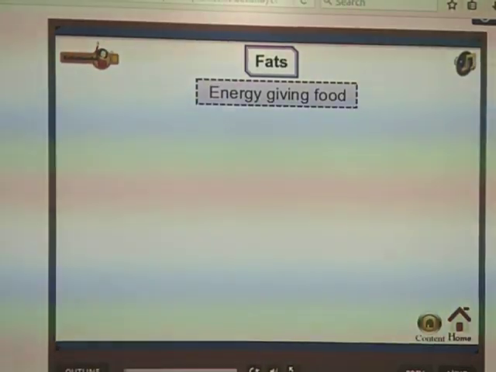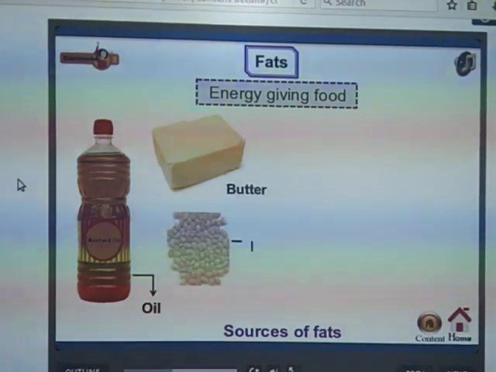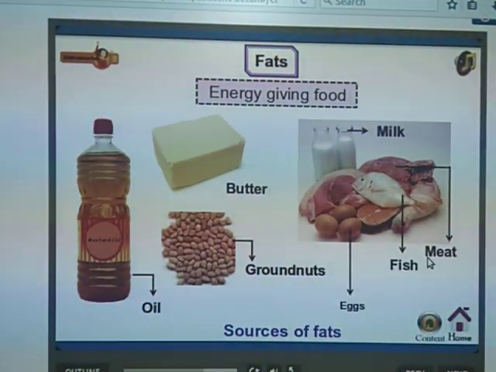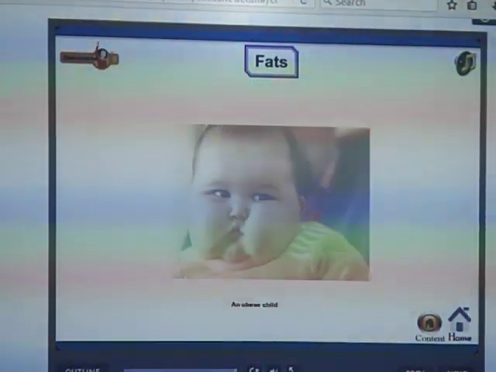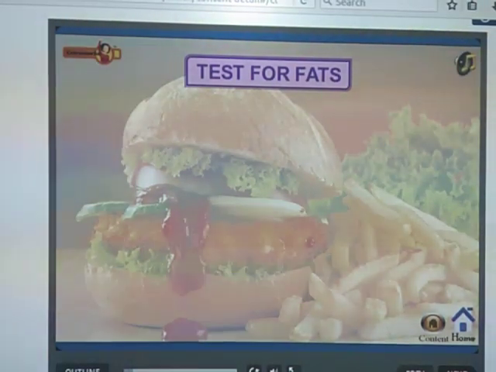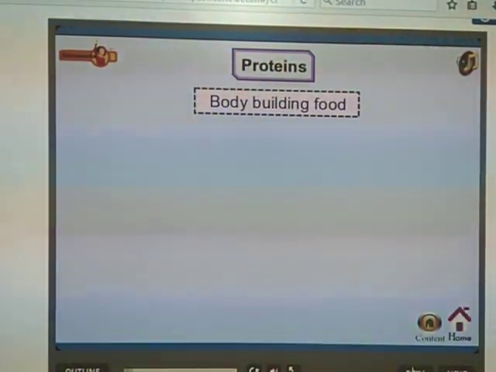Some sources of fats are ghee, oil, butter, groundnuts, milk, fish, meat and eggs. So these are some sources of fats. It causes obesity in children, due to the storage of excessive fats and carbohydrates in the body.